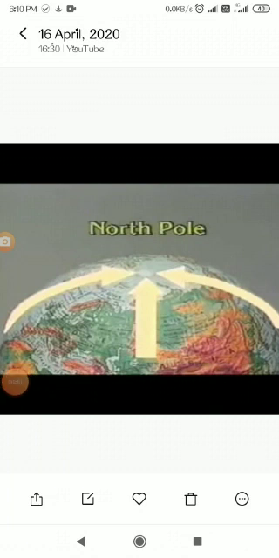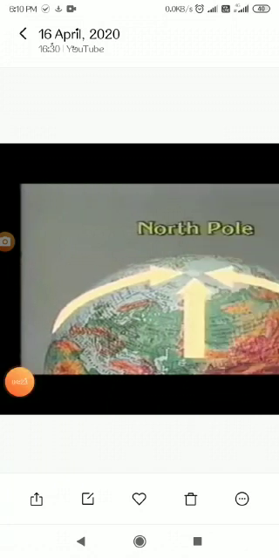The two points, the top and the bottom, are called poles of the earth. The extreme north side is the north pole, and at the bottom, if you can see in the picture, it is the south pole. So there are two poles.